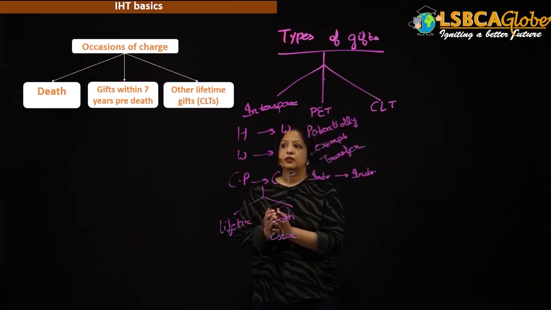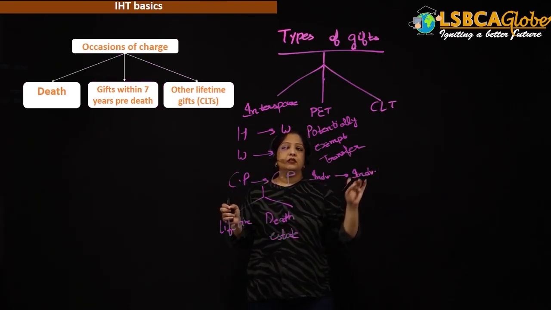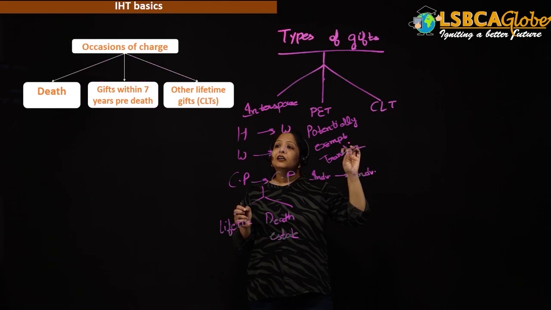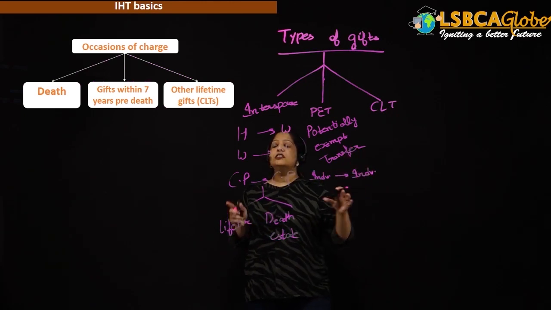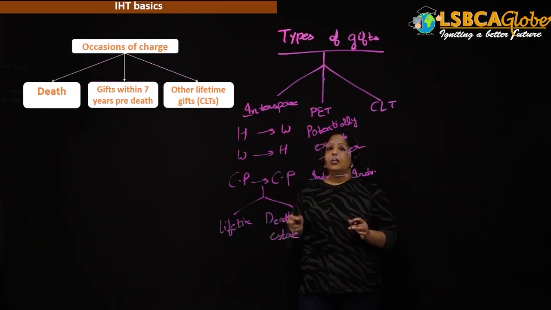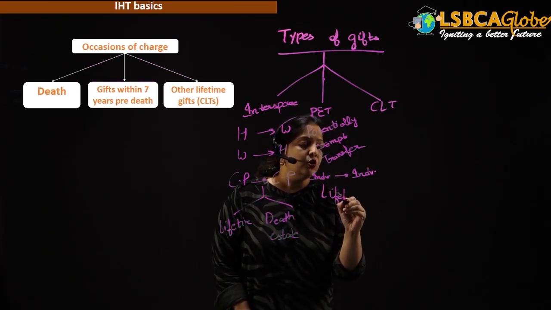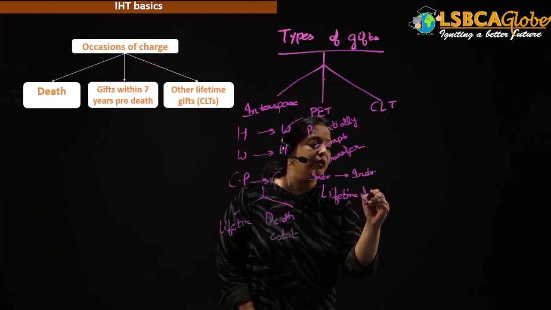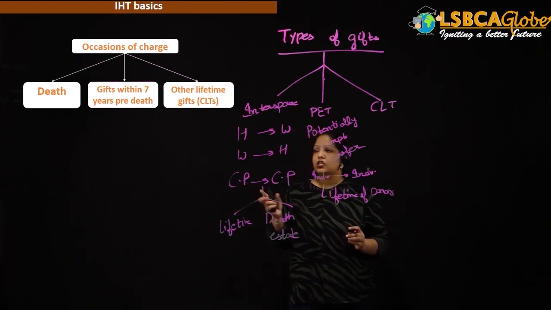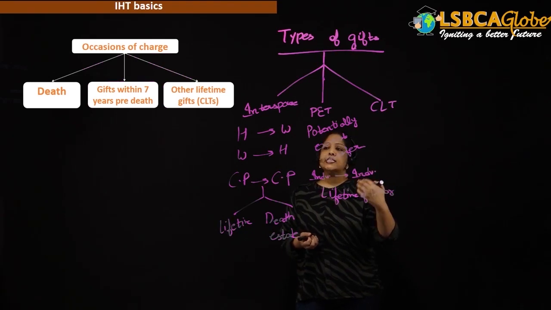If one person is giving a gift to another person, that can be a friend, brother, sister, children, grandchildren, uncle, aunt, any person other than spouse, then it is exempt during lifetime of the donor. The person who is giving the gift is called the donor. The person who is receiving the gift is called the donee.